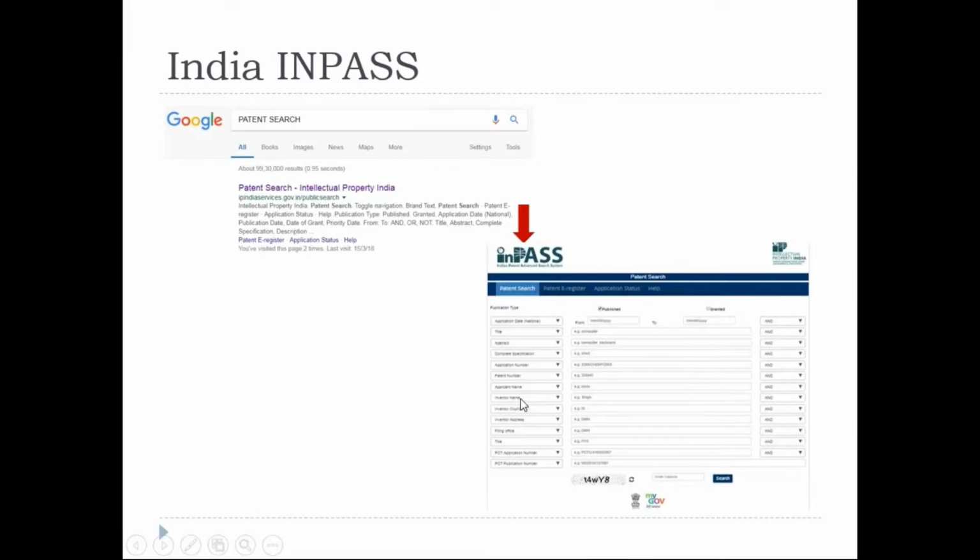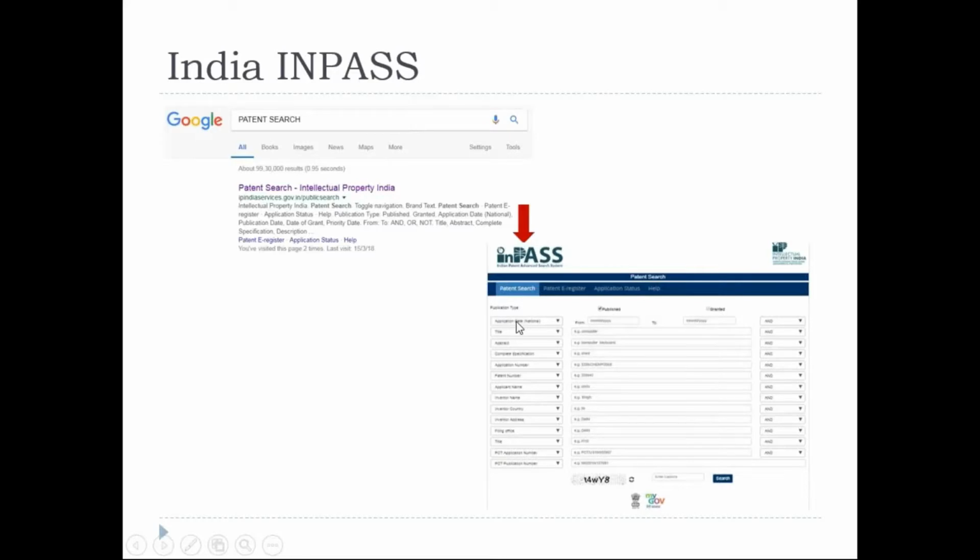Applicant name, inventor country, inventor address, office of filing. We generally have 4 offices to file a patent in the 4 metros: Chennai, Kolkata, Mumbai and Delhi. Even with that we can do the search. Also PCT, I'll take you through PCT in detail while discussing patent filing procedures. So in that I will explain to you. You can even see the stage, whether it is a published one or a granted one.